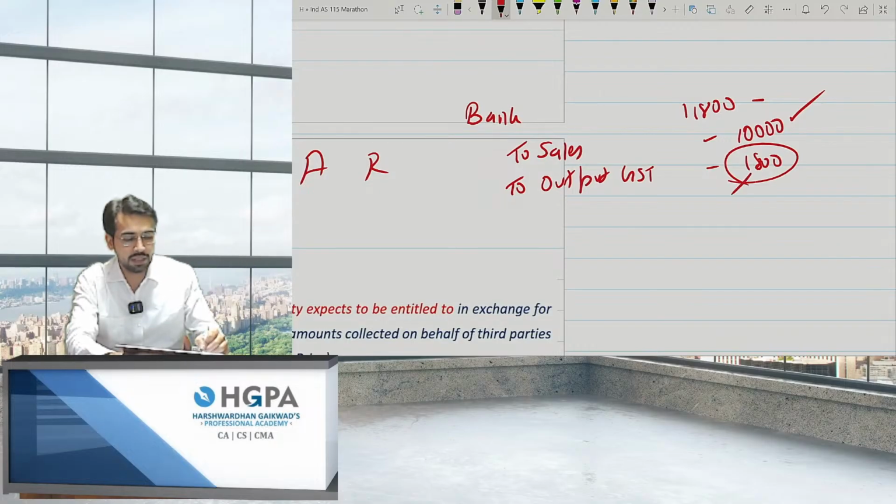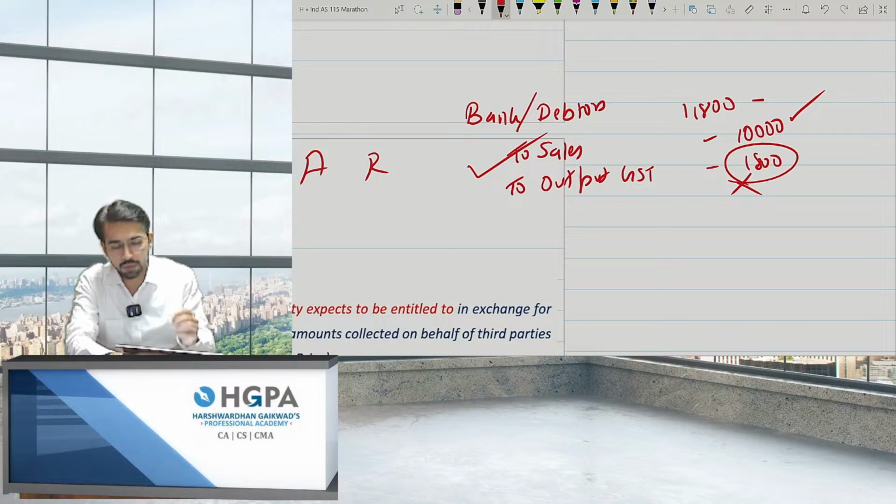So this is not my income. This 1,800 cannot be treated as income. The amount of income can be only 10,000. Okay. What if the amount has not been received yet? It says status. Can I still book the income?